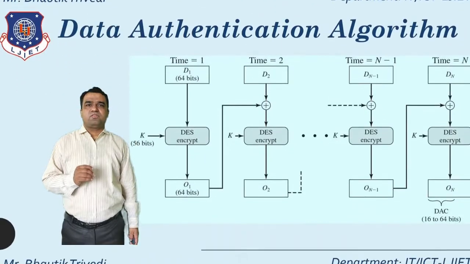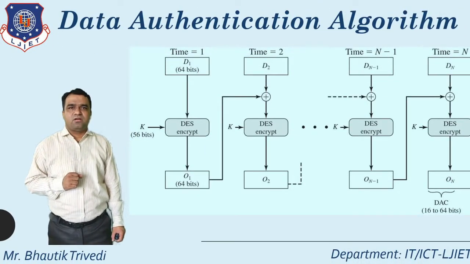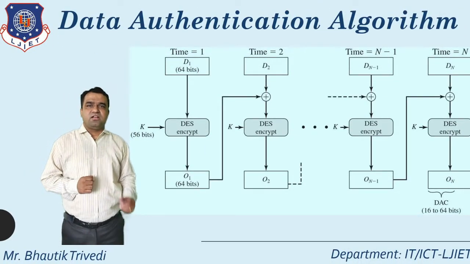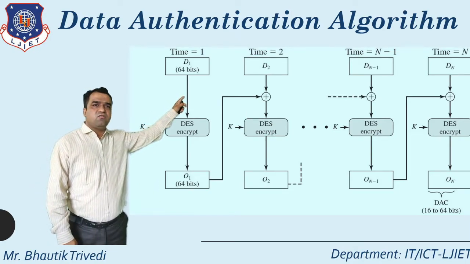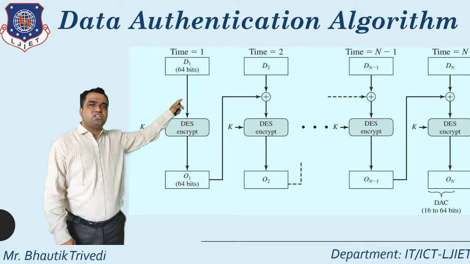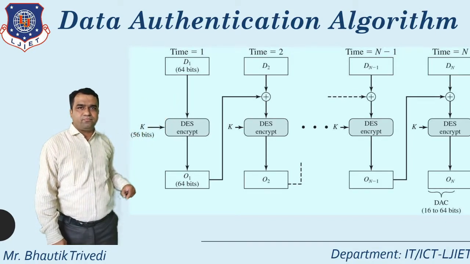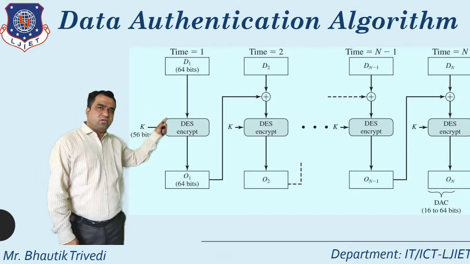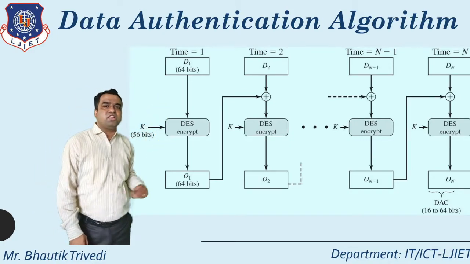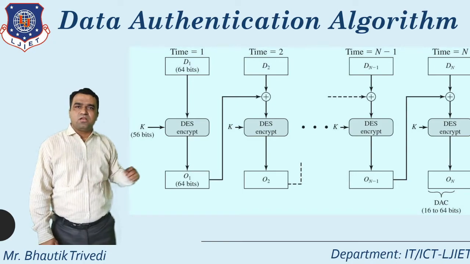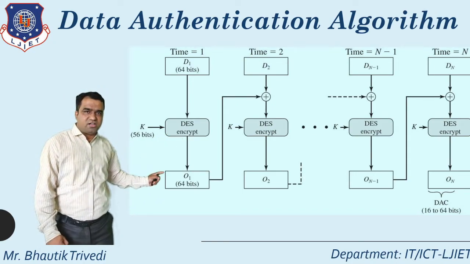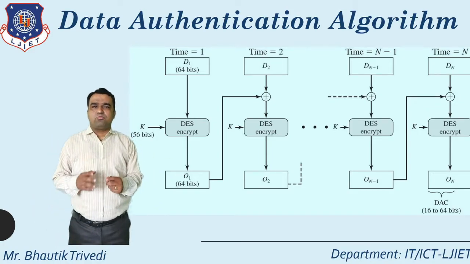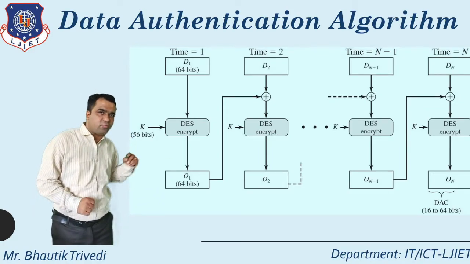Next point, the original diagram: how I generate this data authentication algorithm. So here you just see, first of all, the 64-bit data blocks D1, D2, up to DN. First of all, D1 is directly passed to the DES encryption algorithm, at that time using the key also. Whatever it generates is O1, the output, the ciphertext, which is 64 bits.